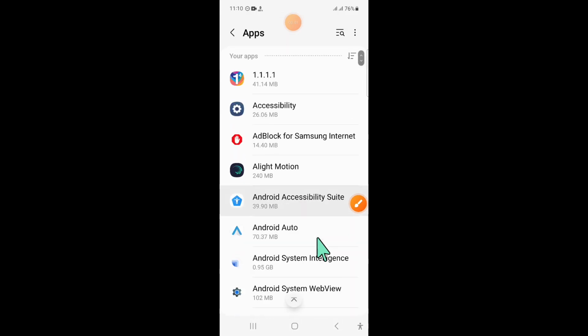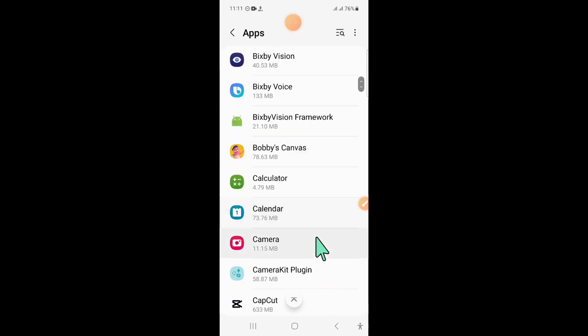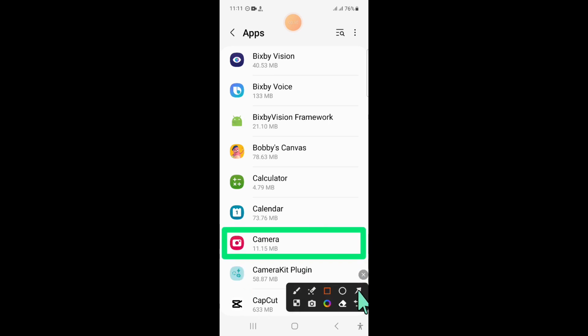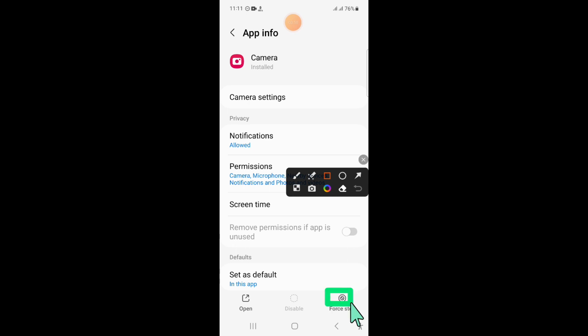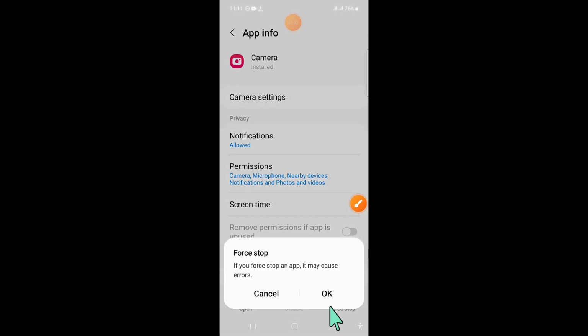Now in apps, scroll down and here click on camera. Now in camera, click on force stop to force stop the camera app.